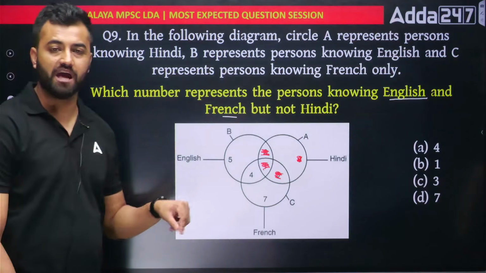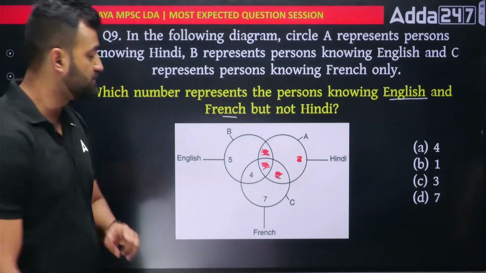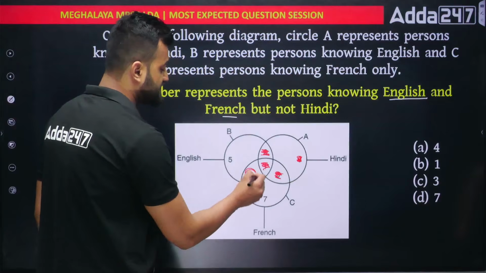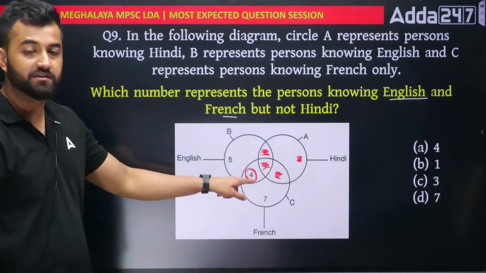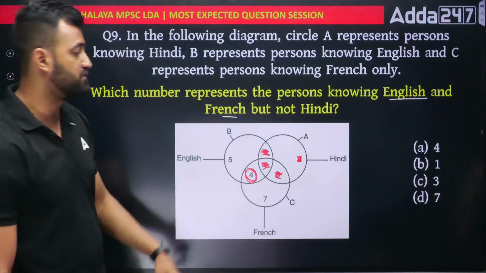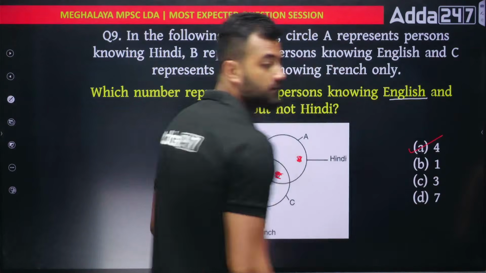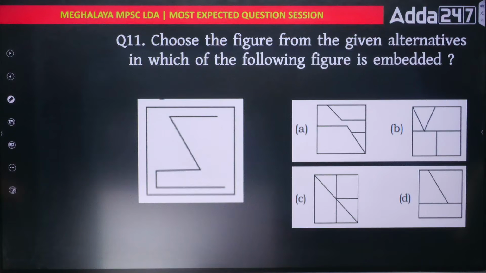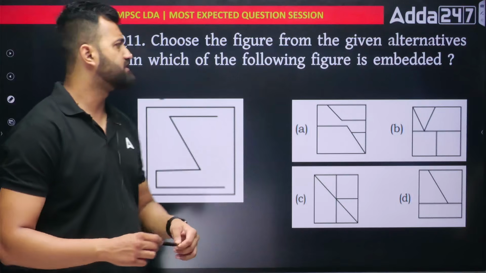Now they are saying both languages. So which number is sitting in both the circles? You would say 4. See, 4 is sitting exactly in the middle. So that means this 4% will know English also and French also. So 4 is the right answer, option number A.